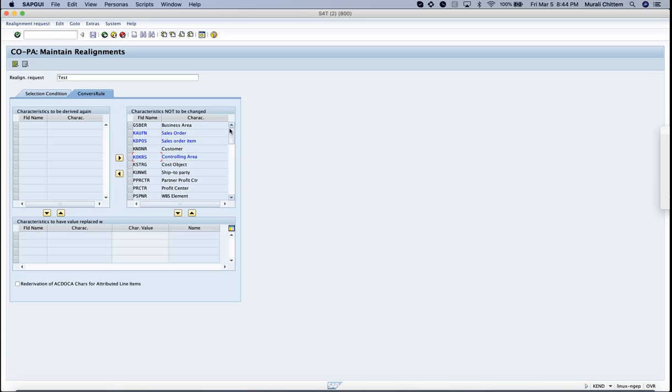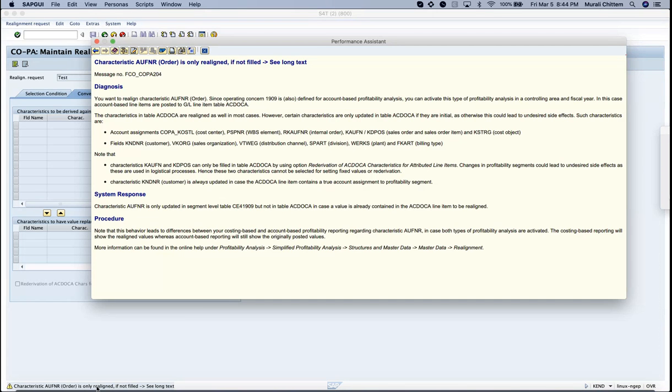Let me select cost center. Okay, for the time being, I'll select internal order. You guys can see the warning message it is showing: characteristic internal order is only realigned if not filled. See the long text. It is giving a warning message. So why is it giving a warning message?